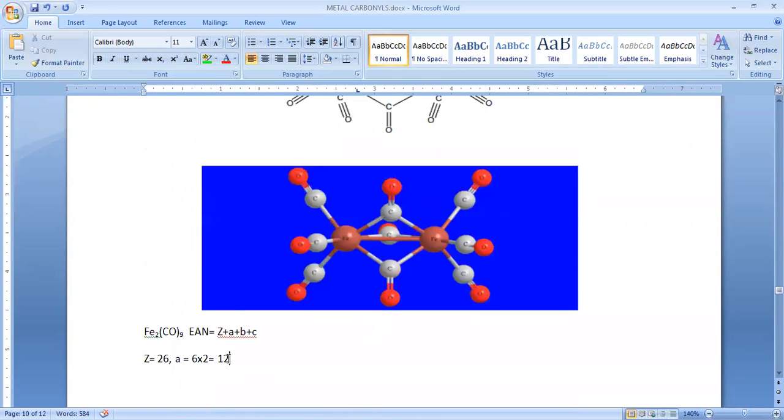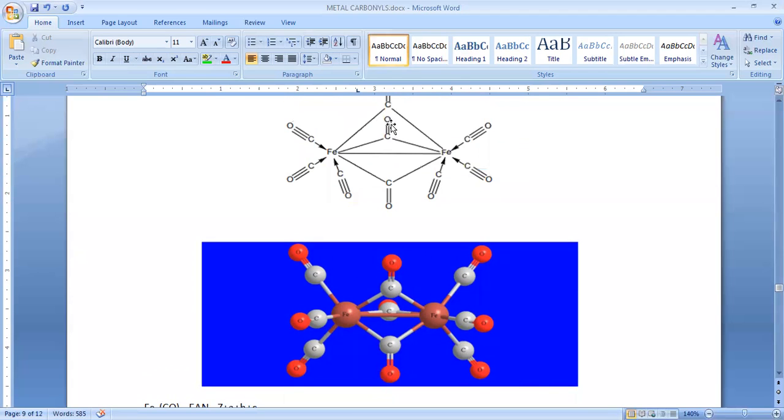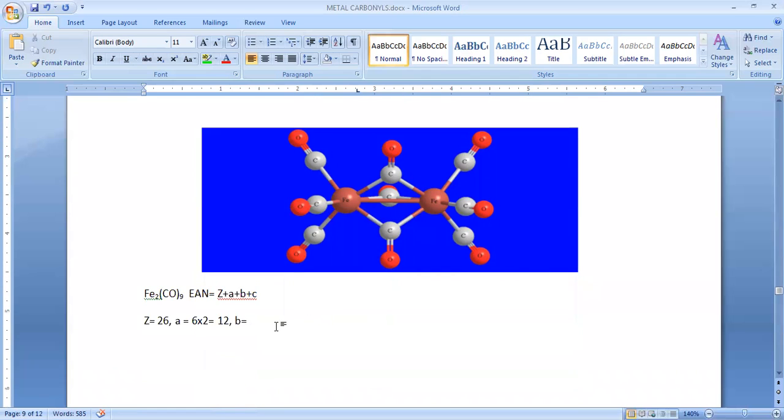What is b? b is the number of electrons donated by bridging groups. How many bridged carbonyl groups do we have? 1, 2, 3. Each group can donate 2 electrons, so 2 into 3 equals 6. And what about c? c is the number of metal bonds. So how can we calculate the number of metal bonds?